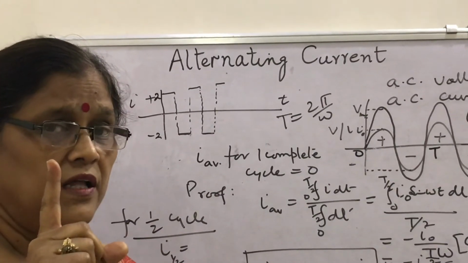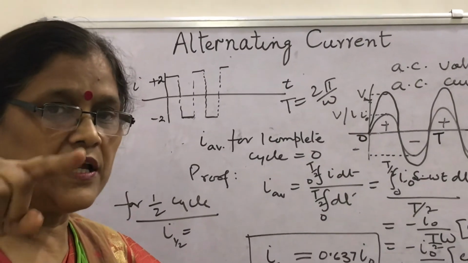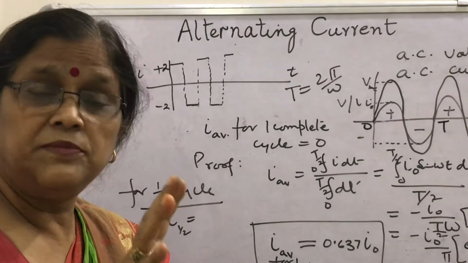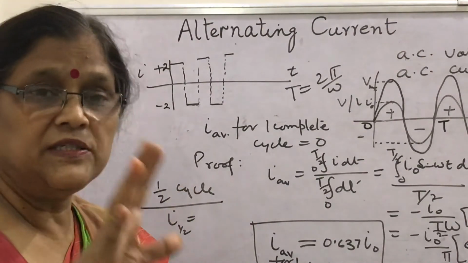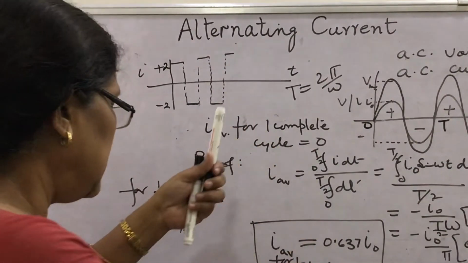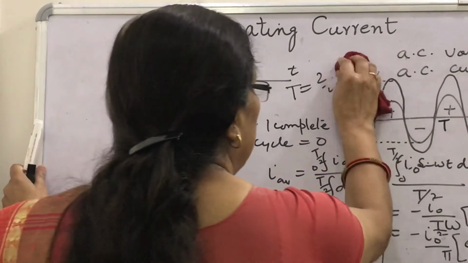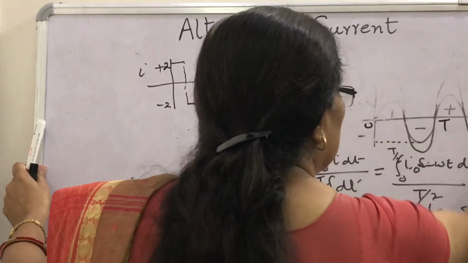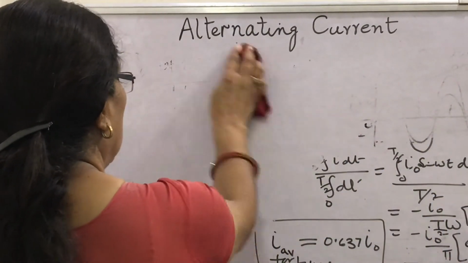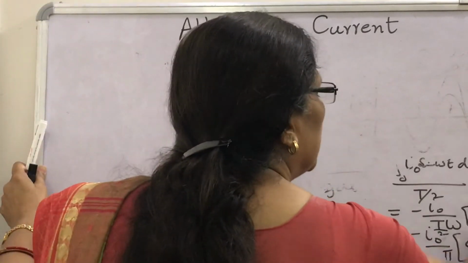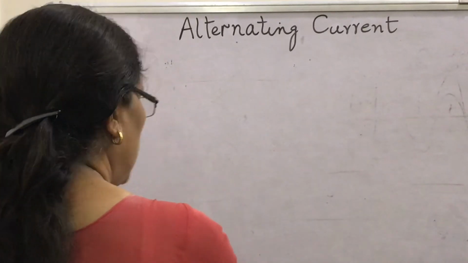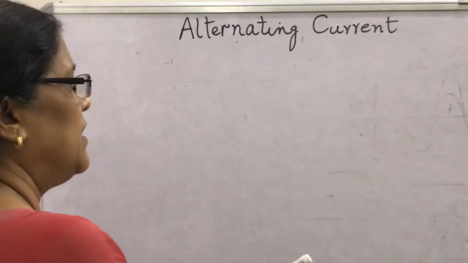We have seen that for one complete cycle, the average value of AC is 0, but power consumption is not 0 and power depends on I square. So if the alternating current is flowing through a resistance like this, what will be the power consumed? We will find it using Joule's law of heating.